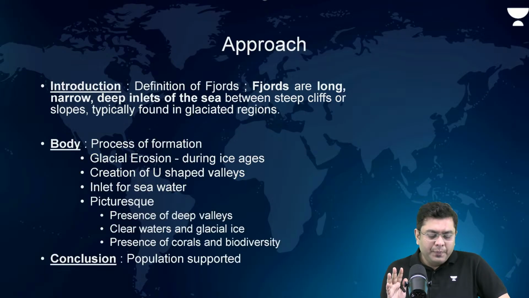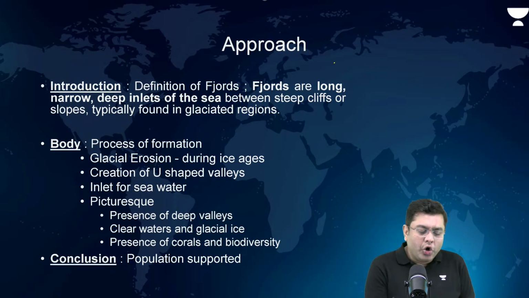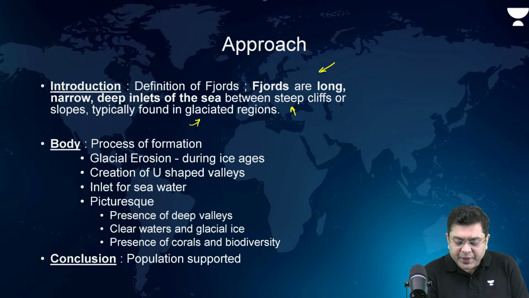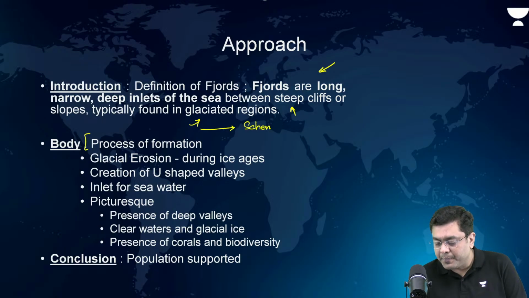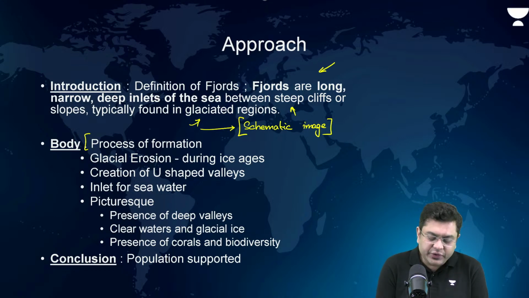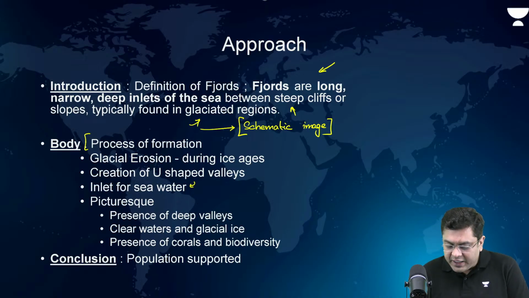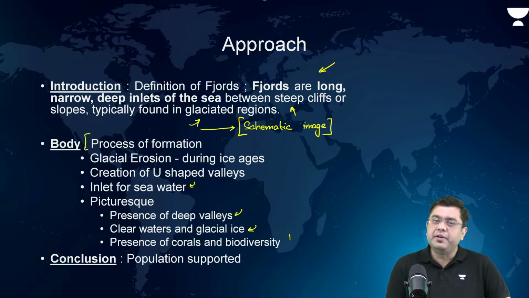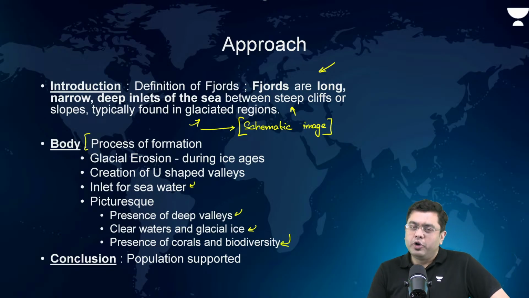Okay. Now, introduction, definition of fjords: they are long, narrow, deep inlets of the sea between steep cliffs or steep slopes, typically found in glaciated regions. Body, the process of formation. Here, a schematic image has to be brought. Glacial erosion, which happened during the ice ages, creation of U-shaped valleys, inlet for sea water. Why picturesque? Presence of deep valleys, clean water and glacial ice, simultaneous presence, corals and biodiversity. And in the conclusion, the aspect of population.